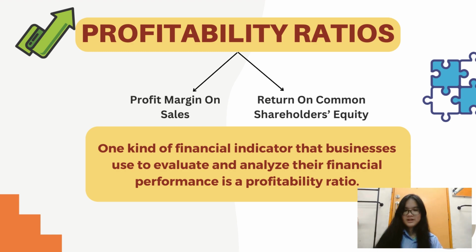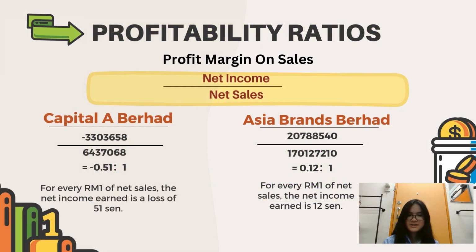Today I want to talk about profitability ratio. Profitability ratio is one kind of financial indicator that businesses use to evaluate and analyze their financial performance. It can be calculated by profit margin on sales and return on common shareholder equity. Profit margin on sales indicates how well the business is managing its finances overall by comparing profit to sales. The formula of profit margin on sales is net income divided by net sales.